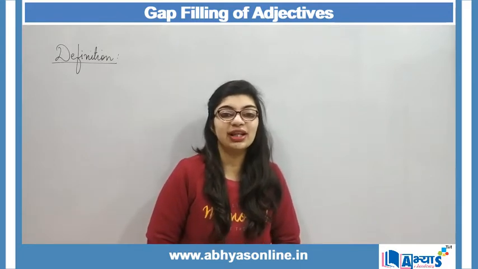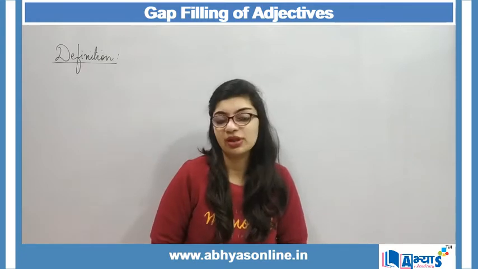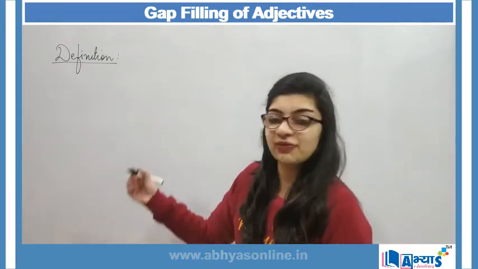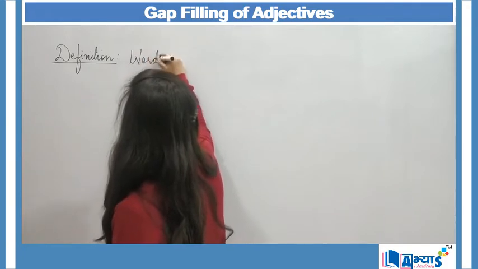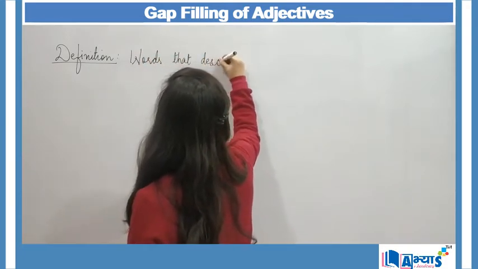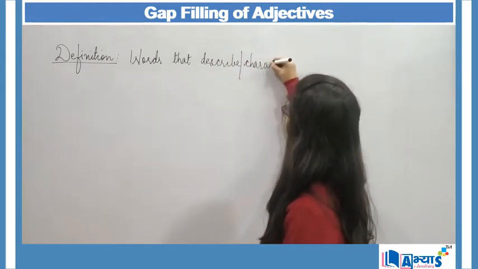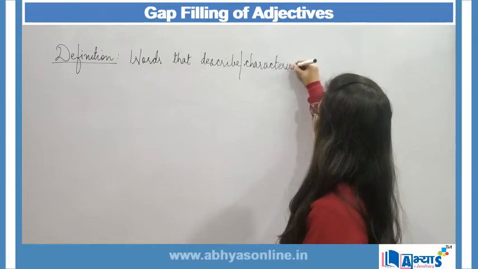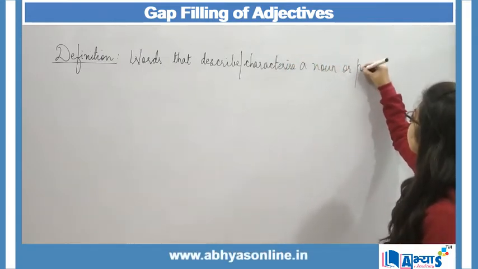Adjectives are basically all those words which describe a noun or a pronoun. So the definition of adjectives can be: these are words that describe or characterize a noun or a pronoun.